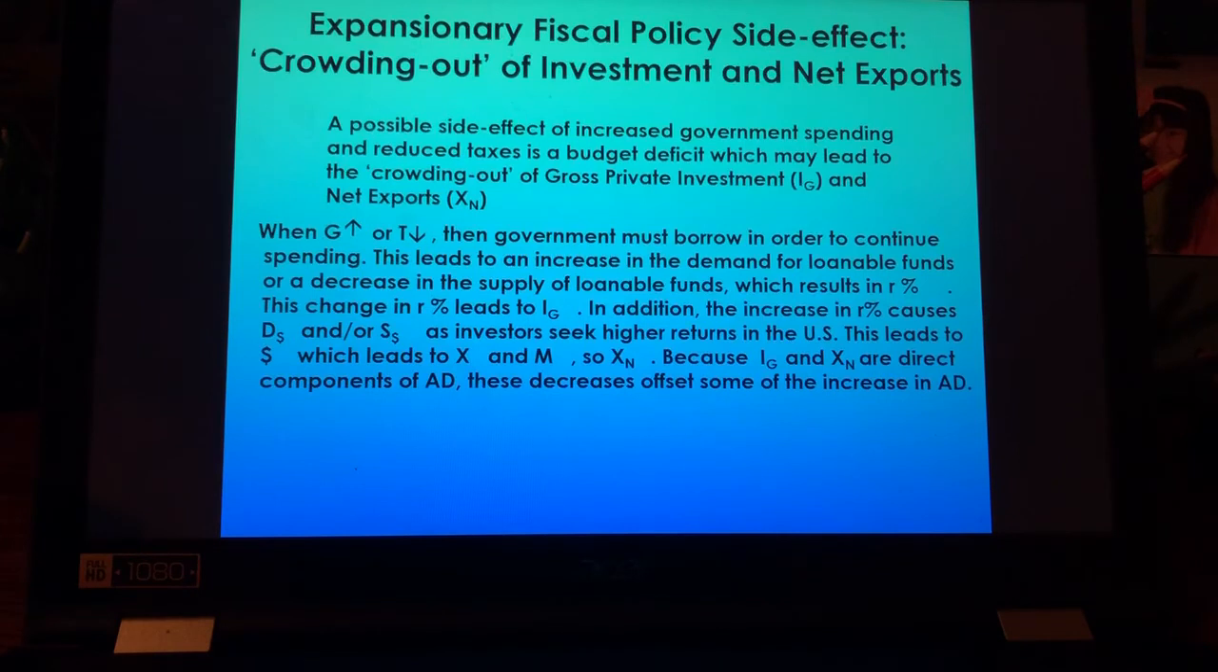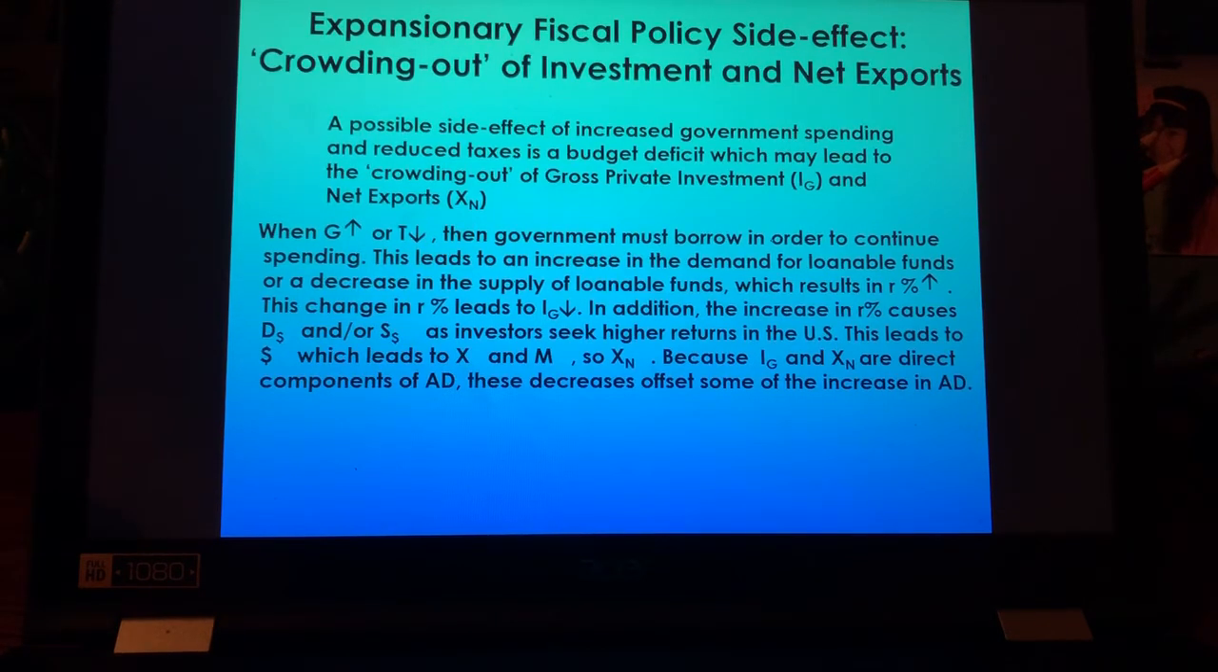The government must borrow in order to continue the spending. So when this $2 trillion stimulus package went out, the government did borrow. It conducted monetary policy. This leads to an increase in the demand for loanable funds and a decrease in the supply of loanable funds for businesses to be able to get their hands on. So this will result in an increase in the rate, and we're going to see that this will lead to businesses not wanting to borrow at that interest rate.